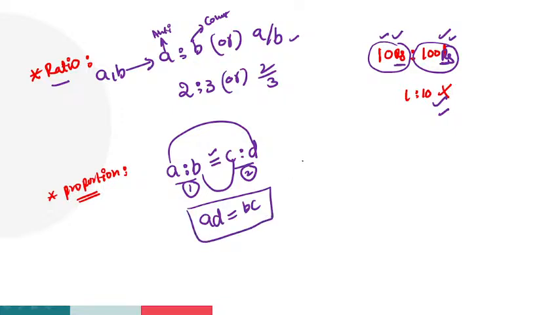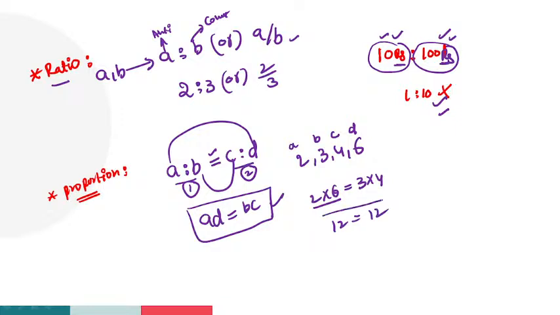For example, 2, 3, 4, 6. Find out whether they are in proportion. Take them as A, B, C and D. What is the proportion formula, guys? AD is equal to BC. Then 2 into 6 is equal to 3 into 4. 2 sixes are 12, 3 fours are 12. 12 is equal to 12. Is it a proportion or not, guys?